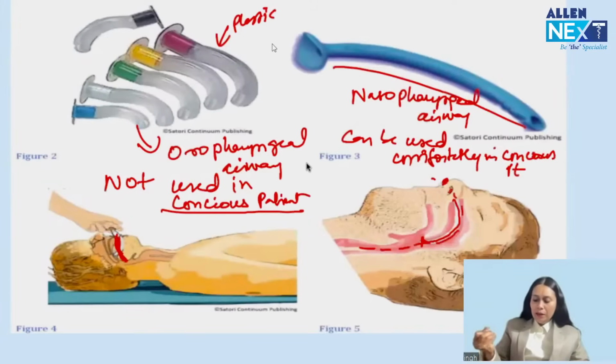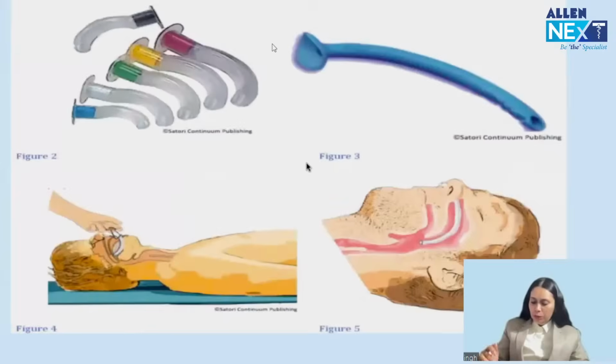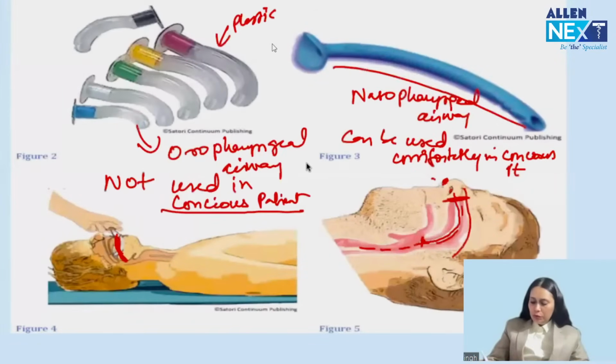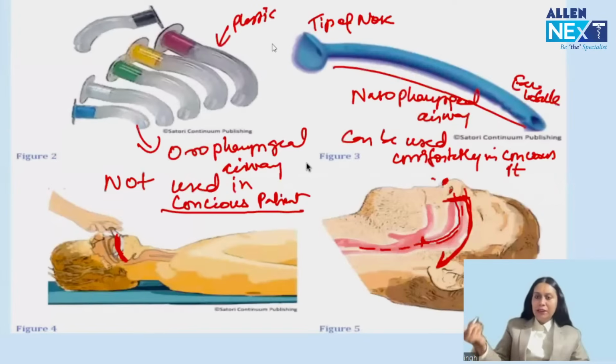How do I insert it? By measuring from tip or ala of the nose to ear lobule. So we measure it from tip of nose to ear lobule. That would be the correct size. This should be the correct size for that individual.